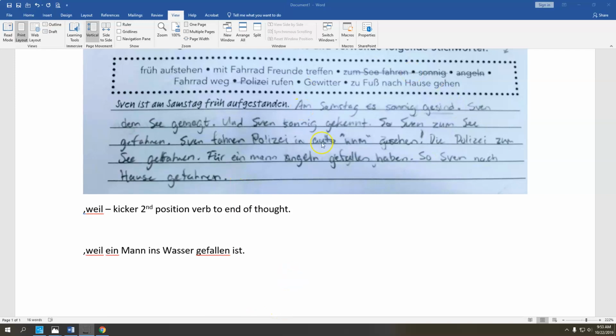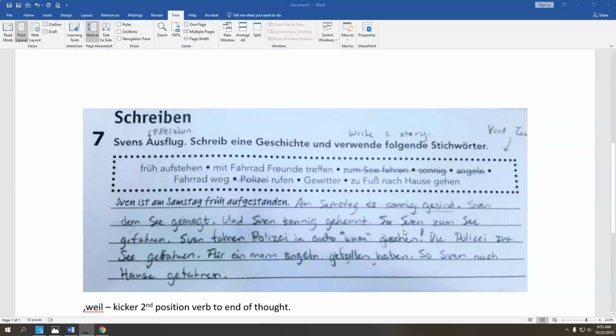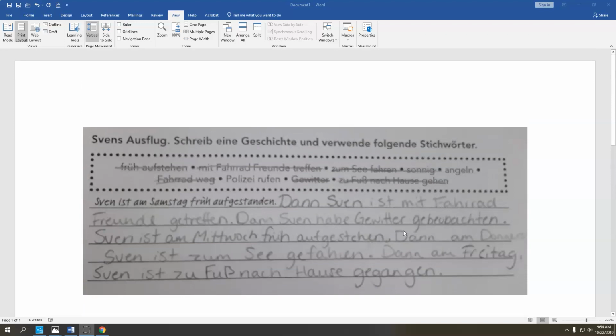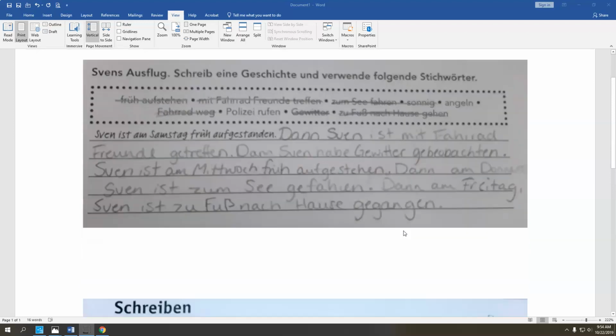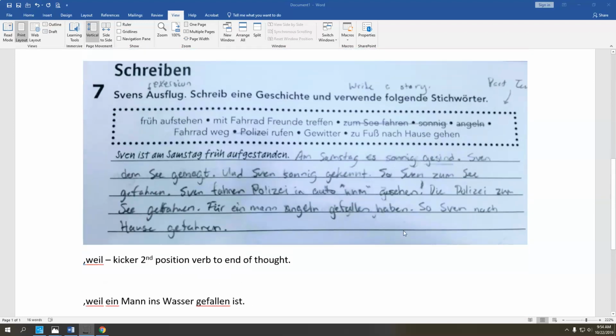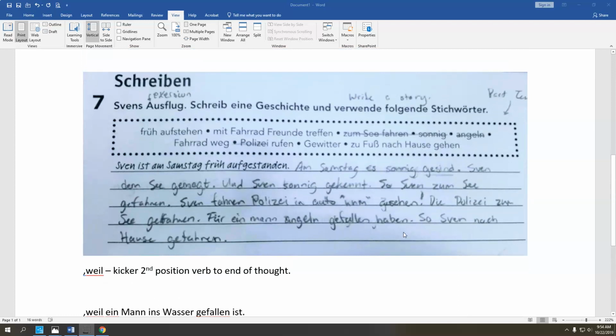So those are some reviews of things that you would want to change, and these are some examples. So go ahead and look at yours and make the examples. Rewrite your essay. Make sure you're getting stuff into the right tenses, especially aufgestanden, hat getroffen, hat geangelt, ist gefahren, hat gerufen. All right, these are important things to look up. We can't just guess on our past participles. Good luck. Thanks for watching this video.